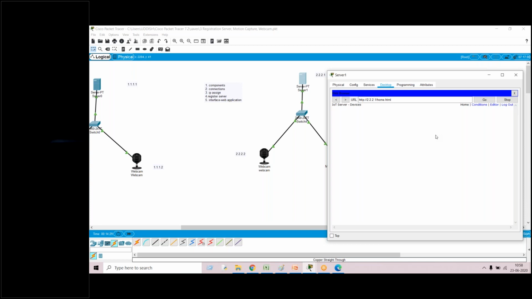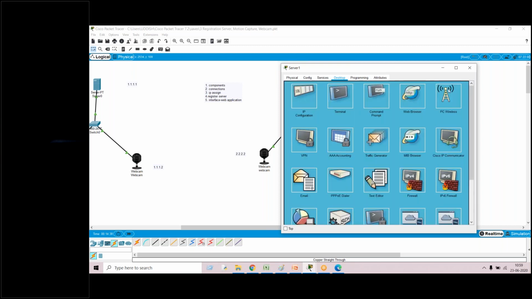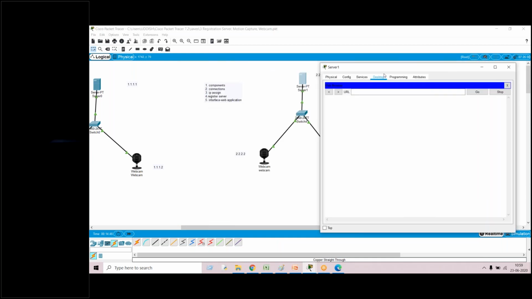Now your interface is ready. Again, I'll just recall how to do this. I'll sign out. Just click on the server, go to web browser, and in this web browser enter 2.2.2.1, the IP address of the server. For the first time you have to sign up. I have already signed up, that's the reason I am directly logging in with admin and admin. Sign in. It means that by the fourth step, the interface is ready.